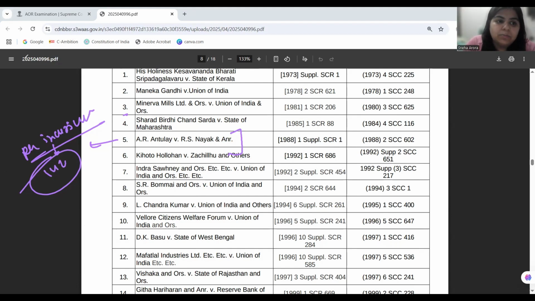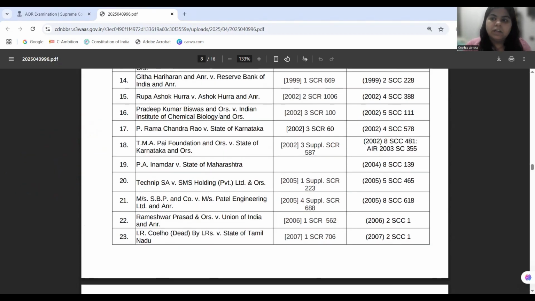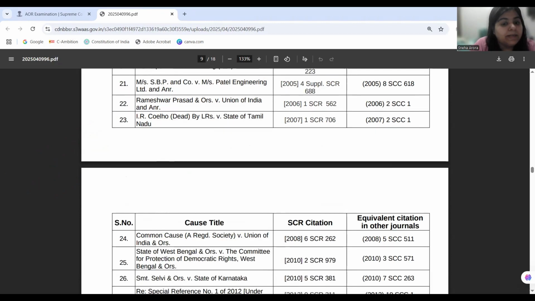Similar is the finding in Rupa Hurra versus Ashok Hurra, which is bringing the curative petition for us, in which a curative petition can be filed as the last resort even after a review petition is dismissed. Okay, then we next come to case number 24.